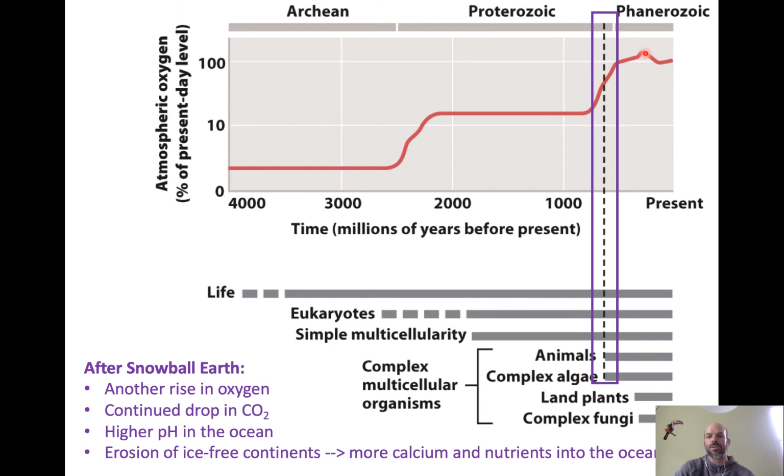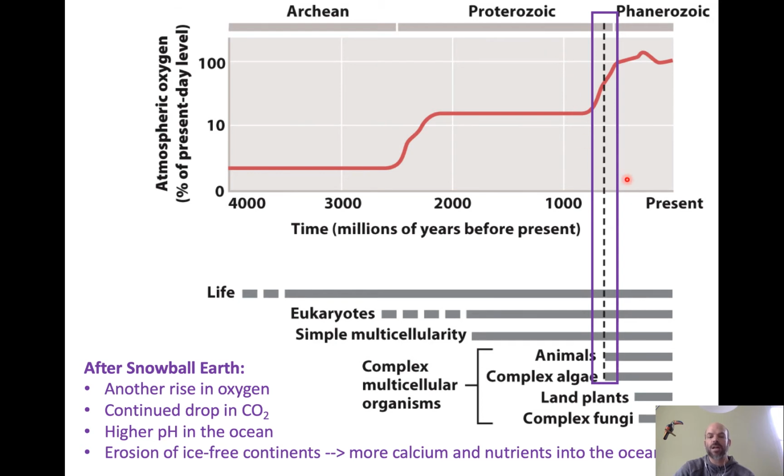Earlier in the course, we had already jumped to this other little blip in the amount of oxygen. That was the Carboniferous period that came about because of the evolution of land plants. So now we're going backwards just a little bit to talk about the origin of animals after we'd already talked about the early evolution of plants. So during this time, just before the rise of animals, before the Cambrian period, you get another big rise in oxygen. A big rise in oxygen is accompanied by a drop in CO2, carbon dioxide, which is not shown in this figure. But as we have learned in this course, the concentrations of oxygen and the concentrations of carbon dioxide are almost always coupled. So a rise in oxygen, it makes sense, you'd have a drop in carbon dioxide.